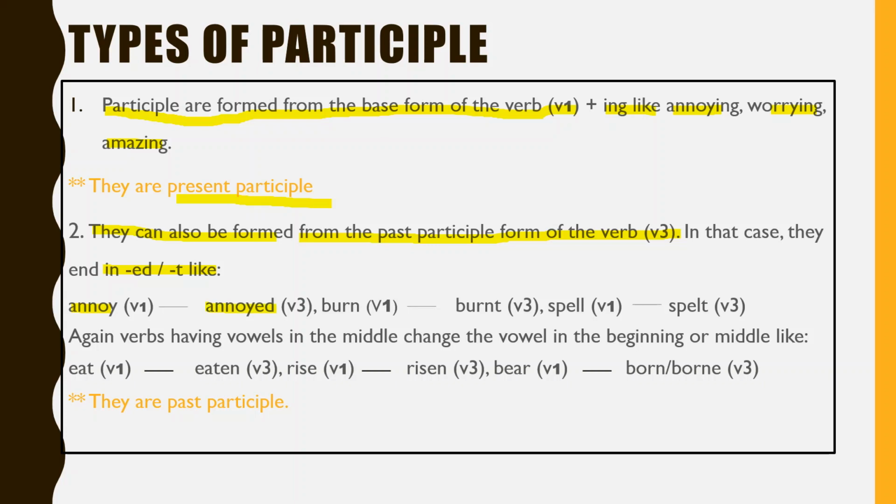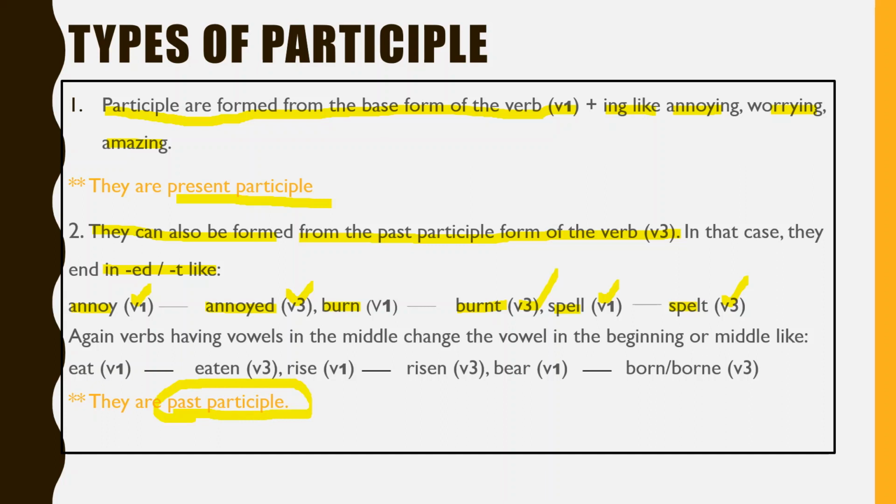Annoy is the V1 form and annoyed is the V3 form. Again, burn is the V1 form and burnt is the V3 form. Spell is V1 and spelled is the V3 form. And these are called past participle.